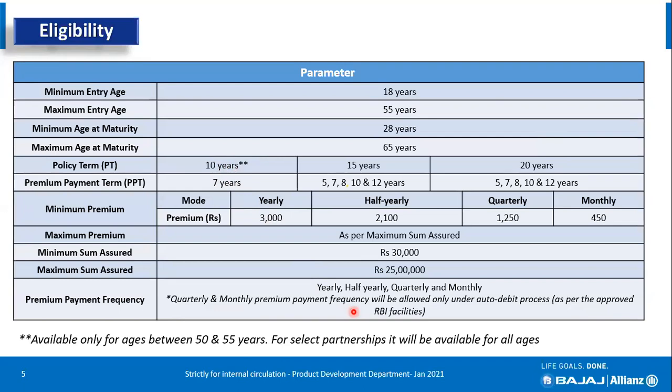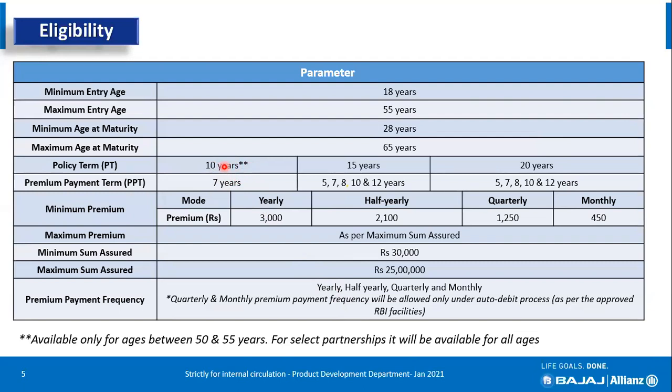Customers below 50, such as 20, 30, or 35, cannot take this option, as it is available only if the life assured's age is between 50 and 55.